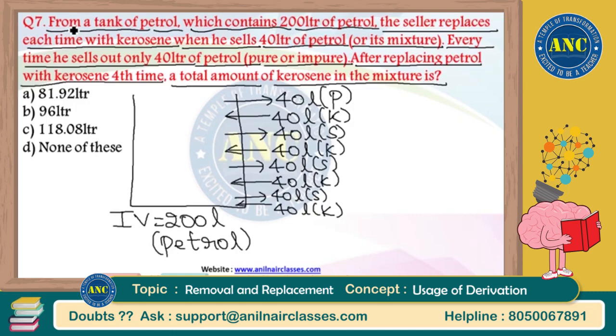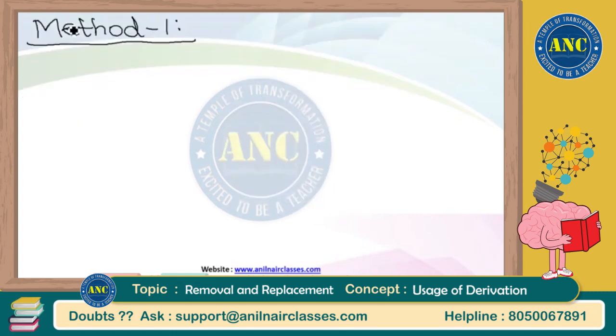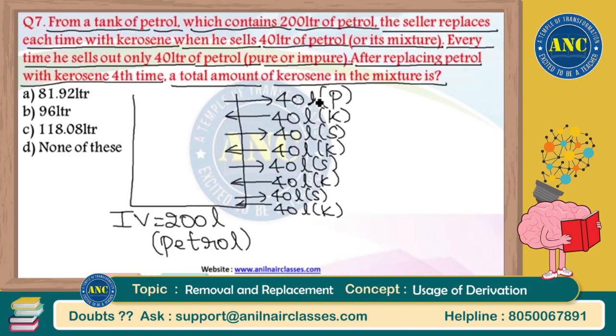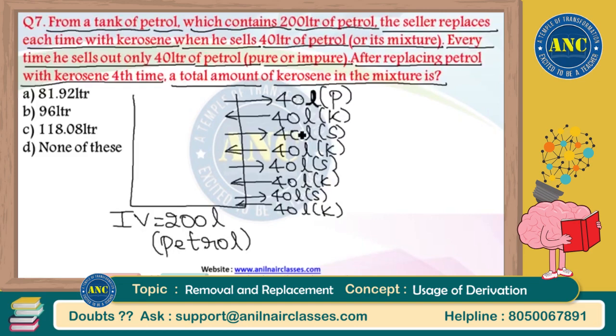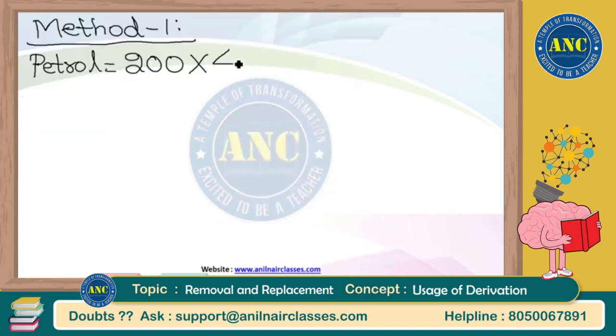Now see here. Listen to this carefully, sir. Method 1. Always work with the parameter which is decreasing. I am taking petrol outside the vessel. That means petrol parameter should decrease. So I should work with the petrol. That means I am finding the final volume of petrol. Initial volume of petrol is 200, which is given in the question, multiplied with, what is that they are saying? 40 out of 200 is taken out. 4 by 20 is taken out, or 1 by 5 is taken out. Remaining inside is 4 by 5.